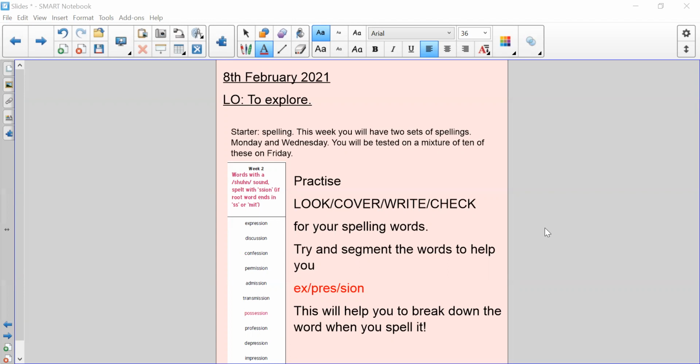If you want to, you can draw little pictures next to the word. If you want to look up the meaning of the word and draw little pictures to try and help you remember what that word is.